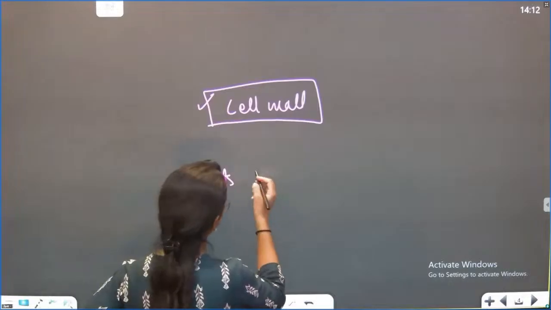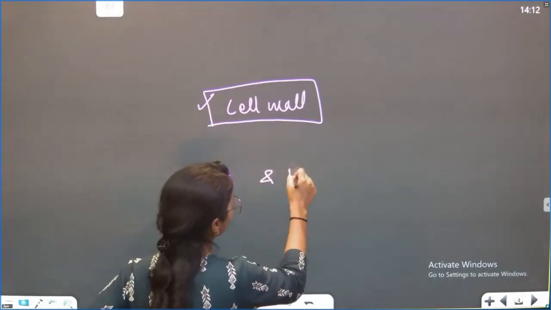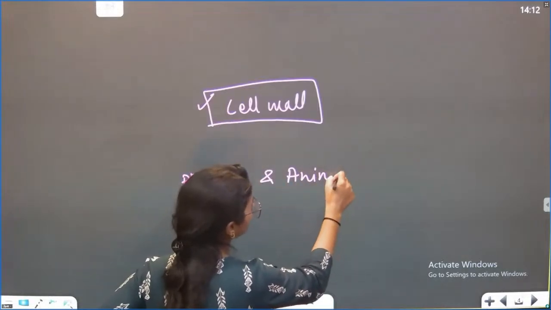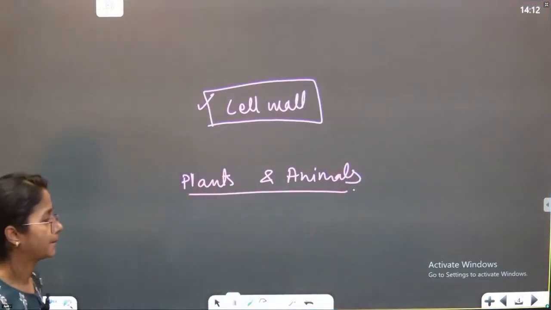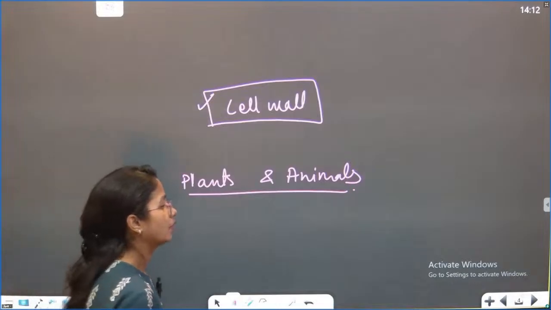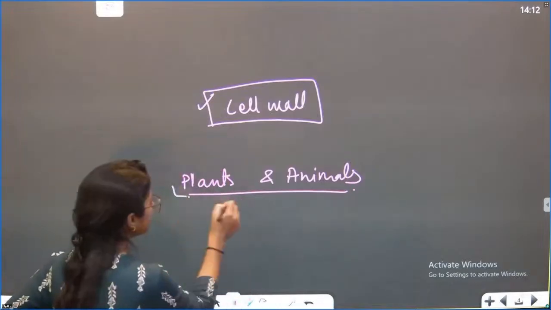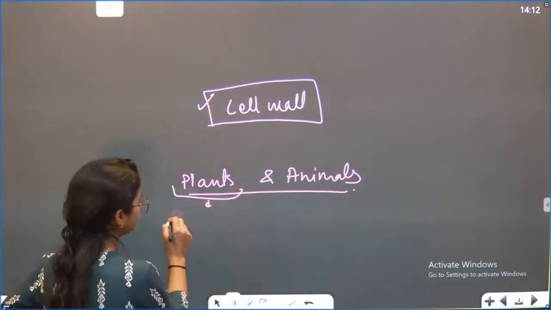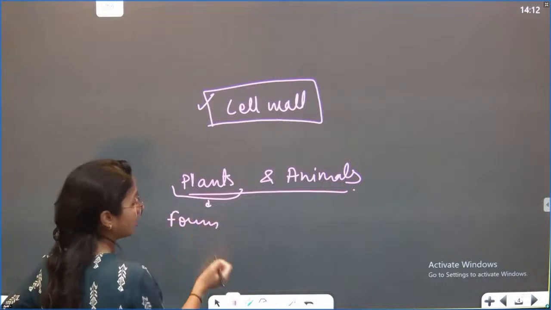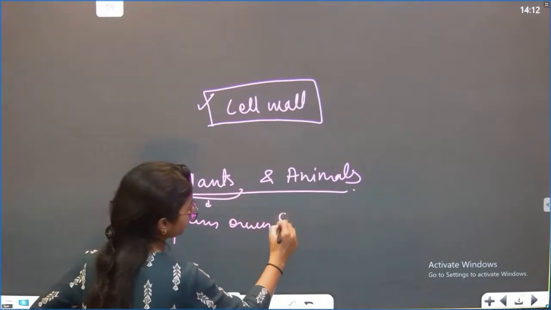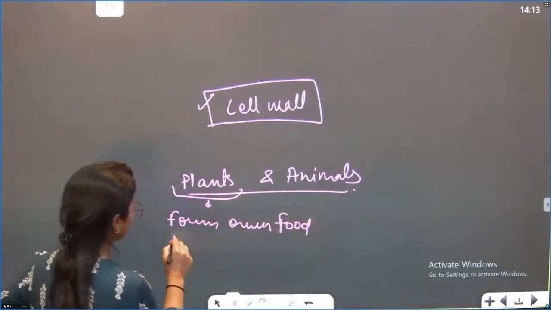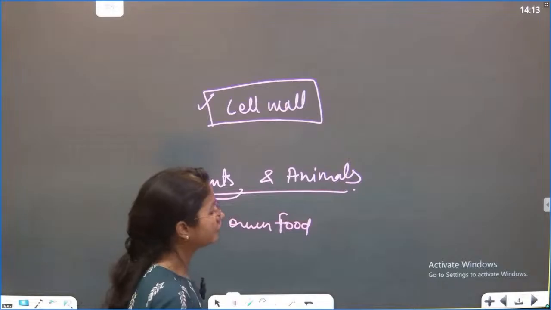I just said that. But what is the basic difference between plants and animals? Anyone? Very basic difference. Plants produce their own food. Very good, Sanya. Okay, so plants have the ability to form their own food, right? With the process of photosynthesis. Very good.